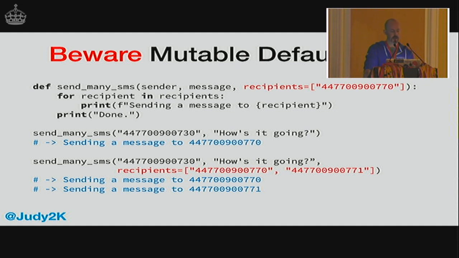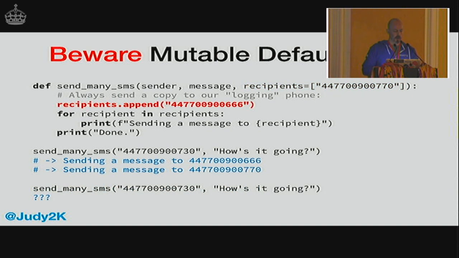So in this case, this is a different function definition now, and recipients, instead of being an immutable string, is now a mutable list. And the implementation itself, the 3 lines of code there, just loops through the recipients, sending each one an SMS. So, I mean, it's technically fine. You can see from both of these function calls that it's doing kind of what you'd expect. But then our requirements change.